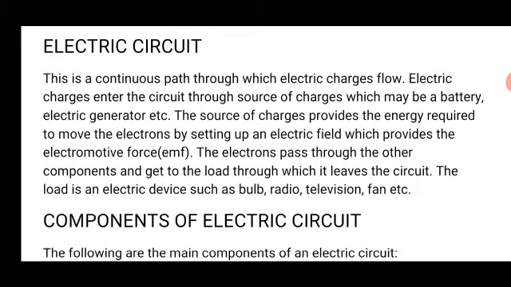The journey continues again, because the load converts that energy to whatever form is needed at that particular point in time.